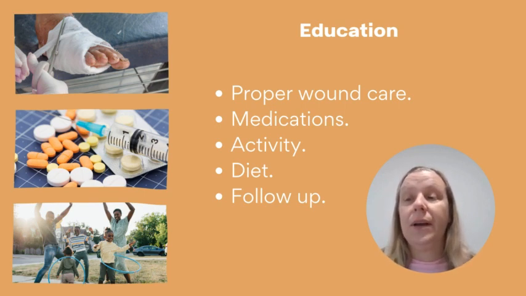Insulin Lispro sliding scale as follows. 70 to 130 is 0 units. 131 to 181 is 2 units. 181 to 240 is 4 units. 241 to 300, 6 units. 301 to 350 is 8 units. And 351 to 400 is 10 units.